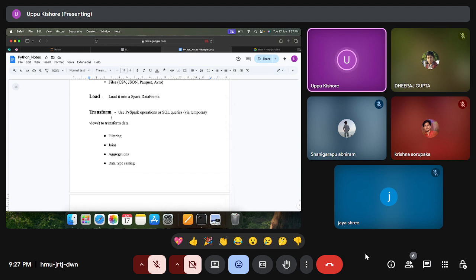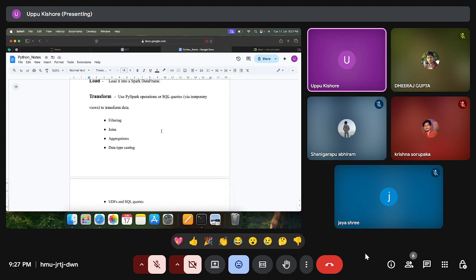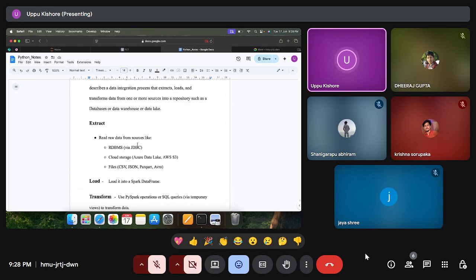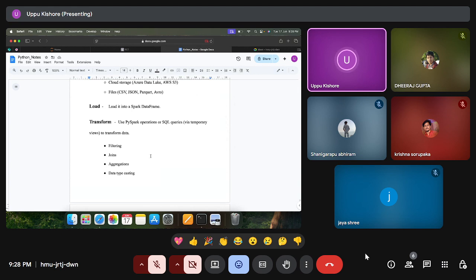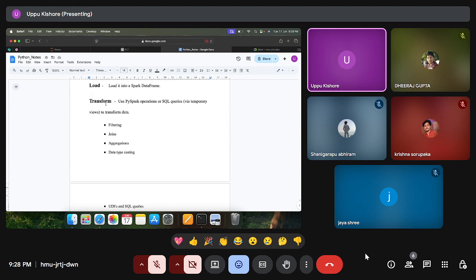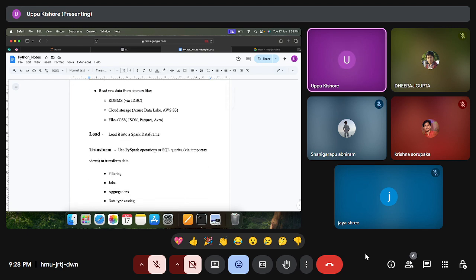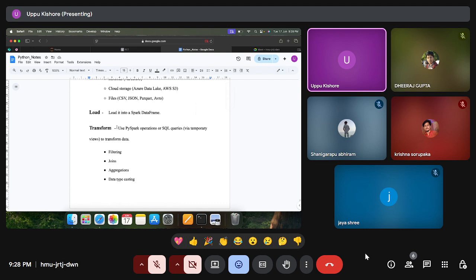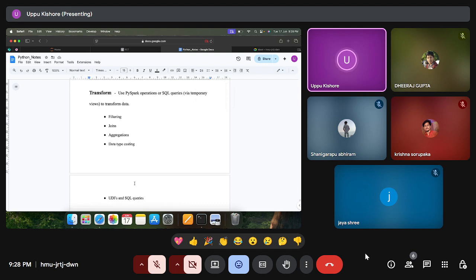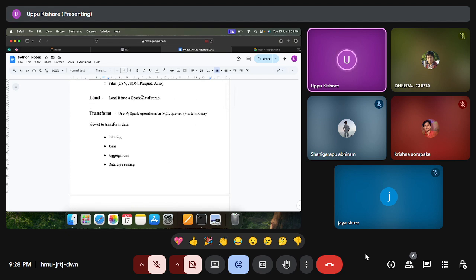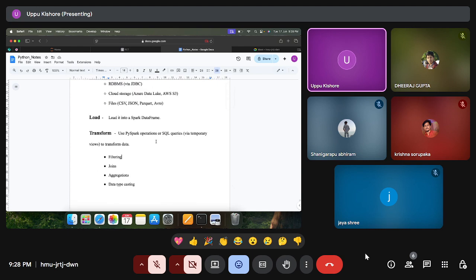So here, for transform, we are just performing these operations. Understood, right? ELT: extract the data from sources, load the data into a data frame, and perform different operations called transformations, like filtering, joins, everything. This is called the ELT process. Compared to ETL, this will be very fast, because performing operations on the data frame is one part, and the other part is SQL queries. We can write SQL queries on the temporary view created from the data frame. How to do that, I will explain to you. So this is the theory part.